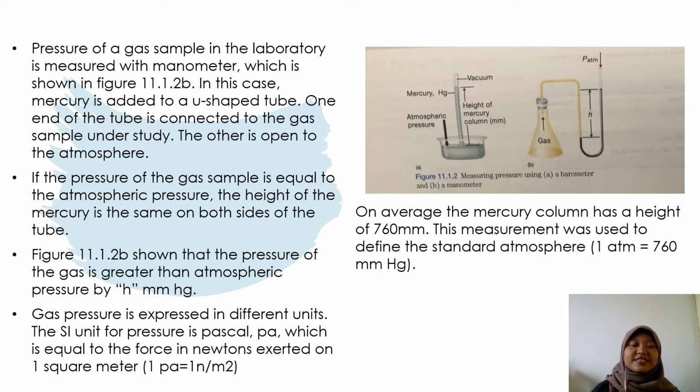Gas pressure is expressed in different units. The SI unit for pressure is the Pascal, Pa, which is equal to the force in newtons exerted on 1 square meter. 1 Pa equals 1 N over m squared. 1 Pascal equals 1 Newton per square meter.